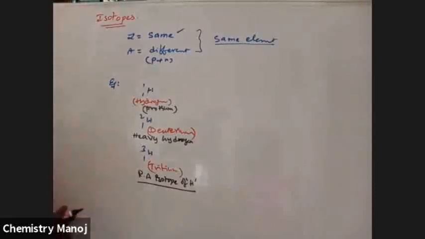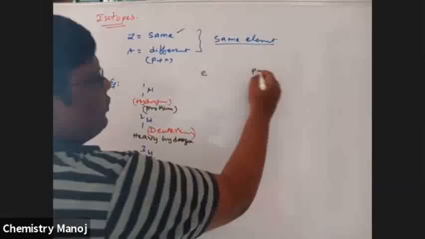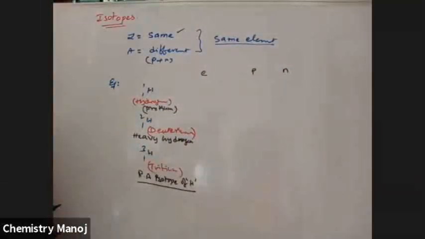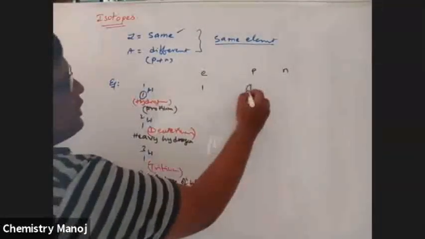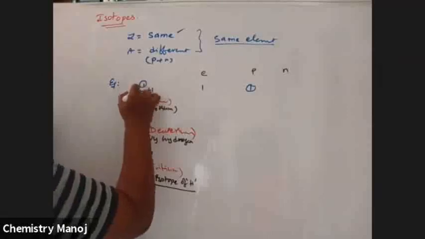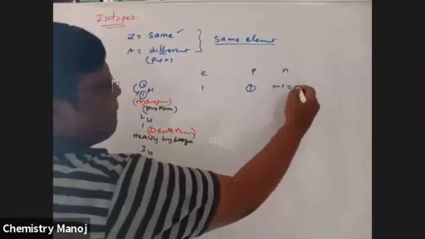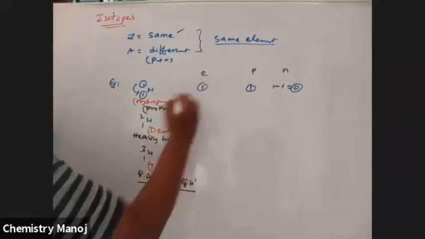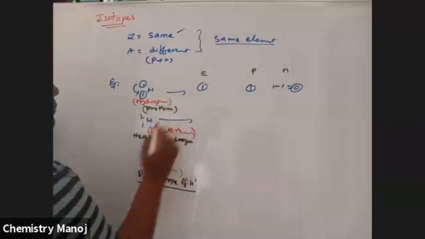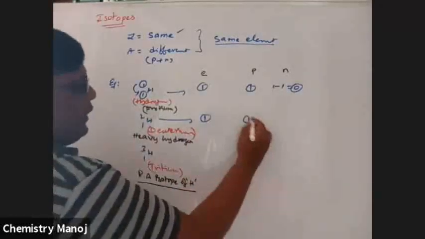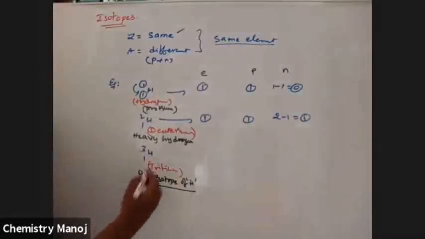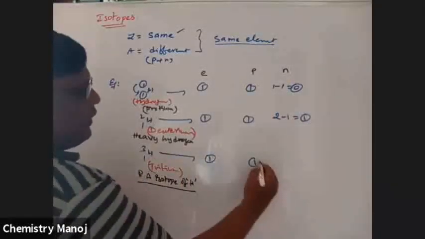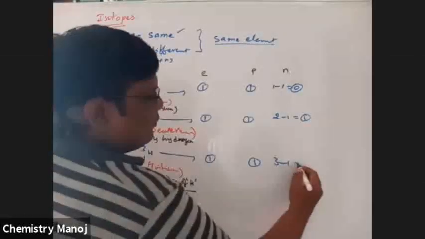Now I am going to calculate the number of electrons, protons, and neutrons. So in 1H1, electrons is equal to 1, protons is equal to 1, neutrons A minus Z, 1 minus 1, 0. Next, in this case, 2 minus 1, which is equal to 1. And next, in this case, 3 minus 1, which is equal to 2.